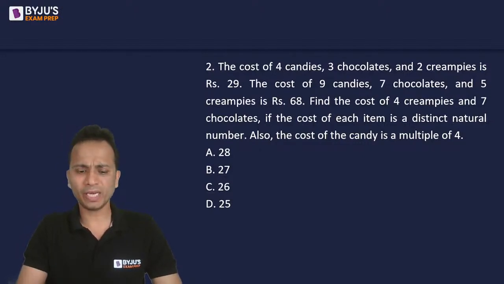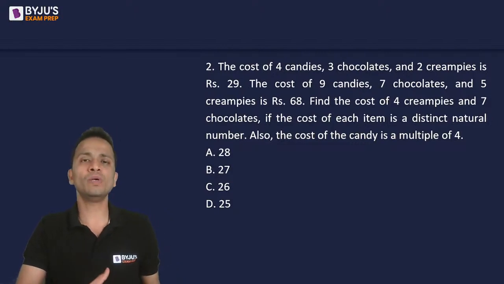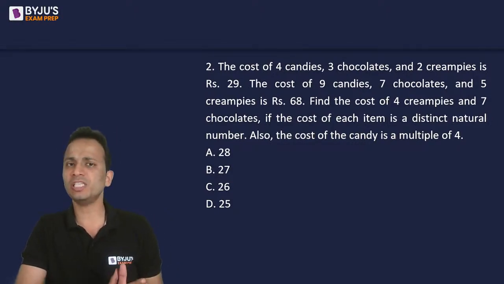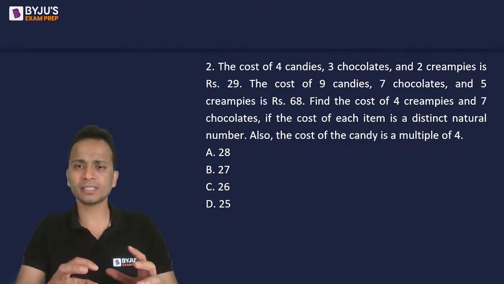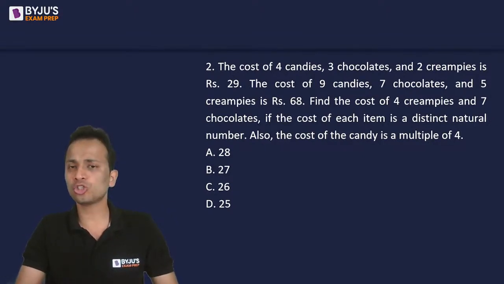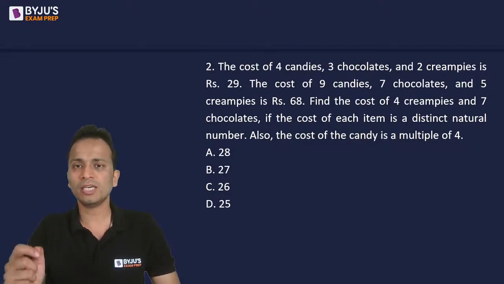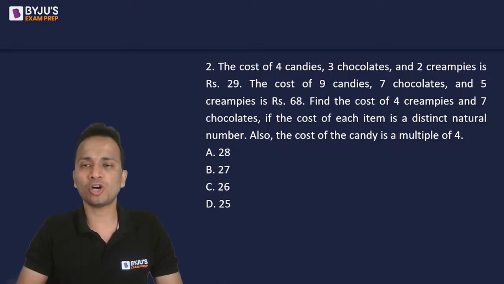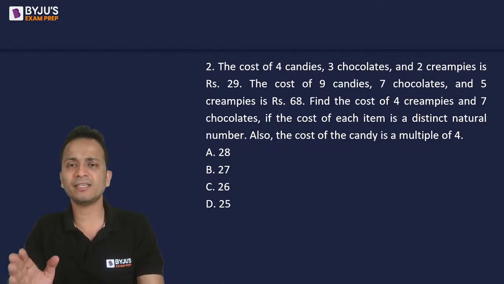So quickly try to make equations out of the statements which are given. Use the information that the cost of a candy is a multiple of 4. So it can be equal to 4, 8, 12, 16, any number like this which is a multiple of 4, right? So select a value, select the cost of the candy such that it is a multiple of 4 and try to put these values and find out the cost of each chocolate and cream pie. So this is the direction that you will have to use to solve this question.